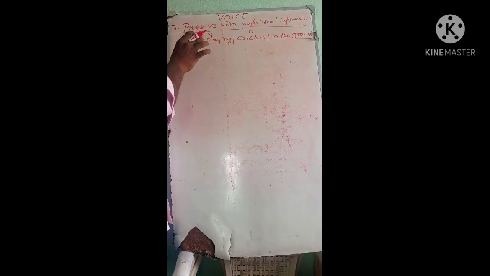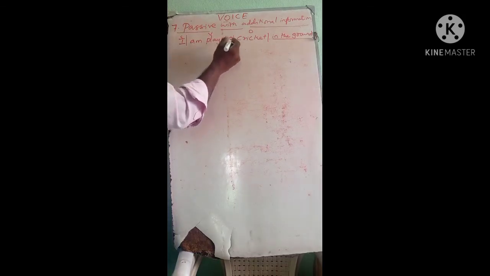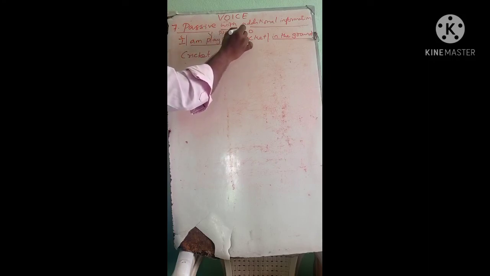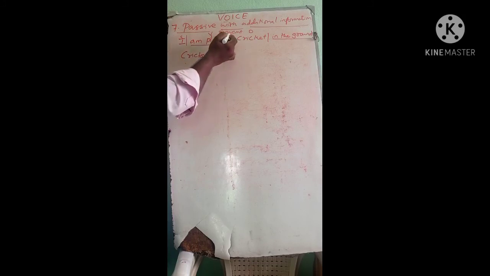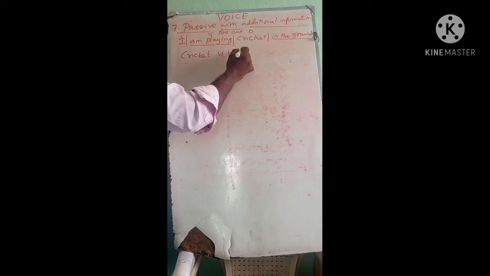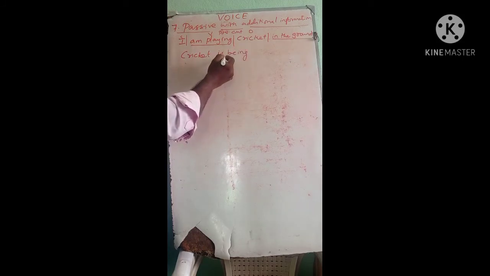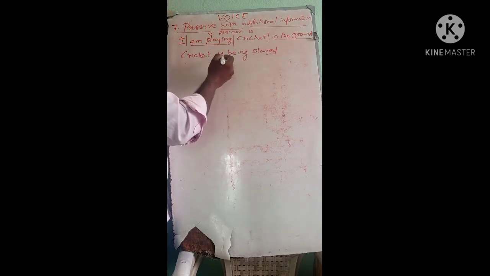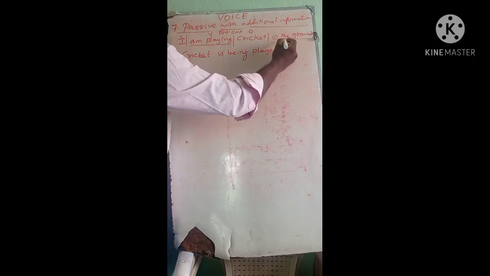If you are given a sentence like that, how can you change it? See, as per step number 1, cricket, the object, is placed as the subject. Cricket is singular. Am playing, present continuous. Present continuous singular, what's the auxiliary? Is being. Cricket is being. Then the third form of the main verb: play, played, played. Cricket is being played in the ground.